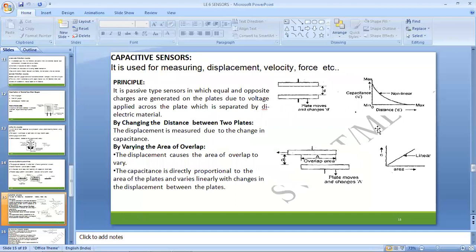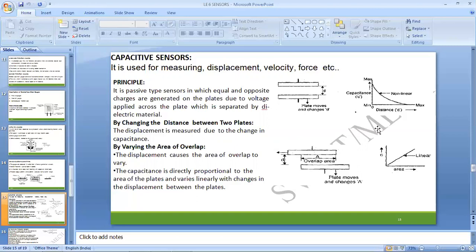Moving on to the capacitive sensors. Capacitive sensors are basically used for measuring displacement, velocity, force, and even the quantity and quality can be identified with our capacitive sensors.